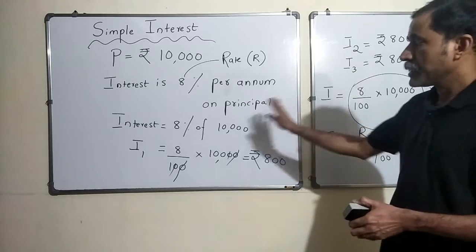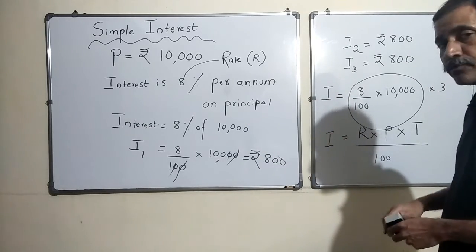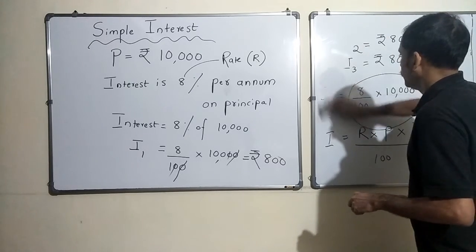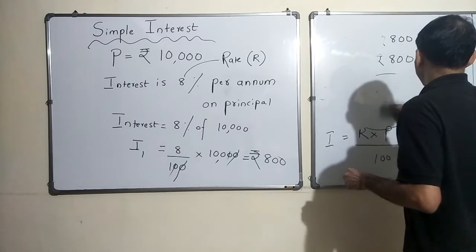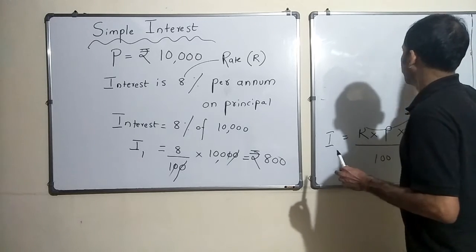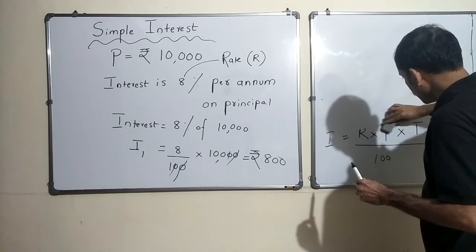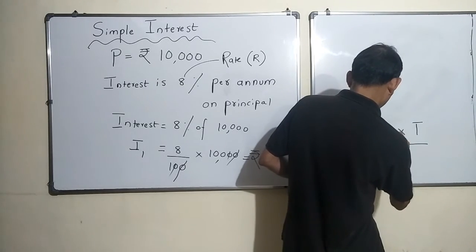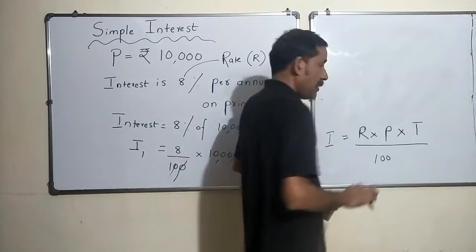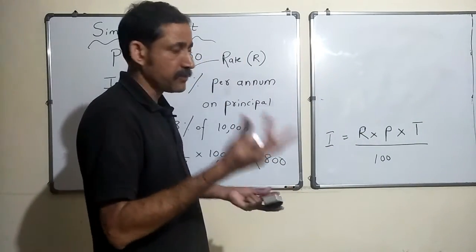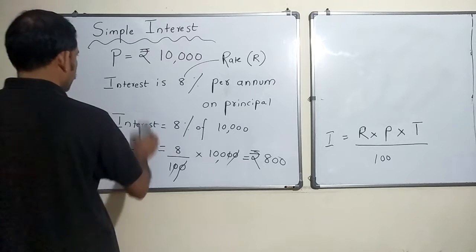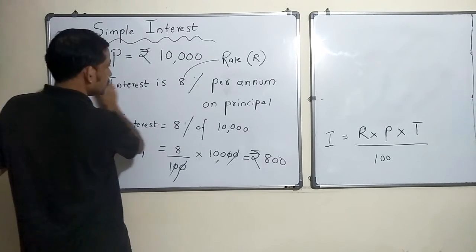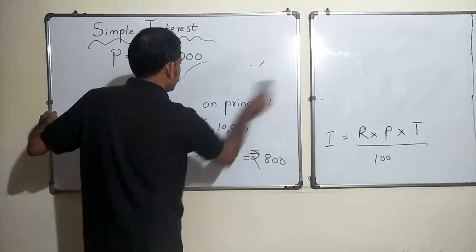Now let me rub this off and use the formula to find out the total interest I'll get at the end of 3 years. The assumption here is you will get interest per annum, so at the end of 1 year you will get interest. Now let me just rewrite all this. So interest is 8% per annum, we know.